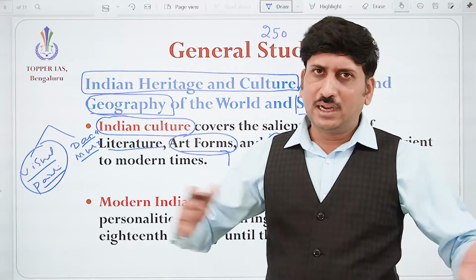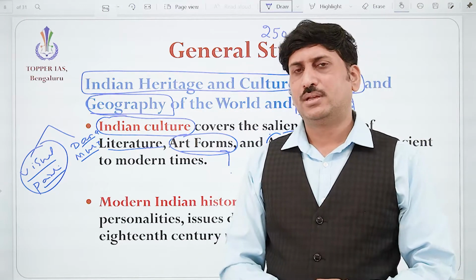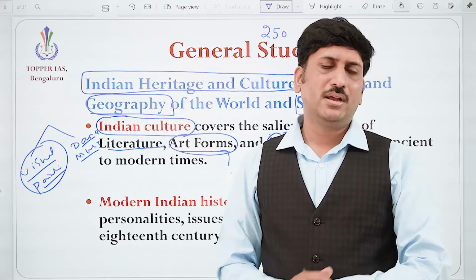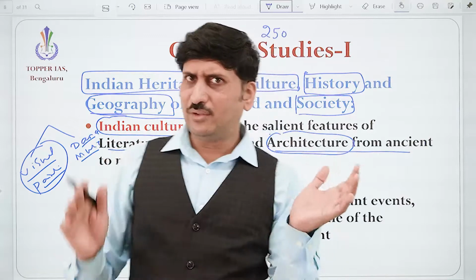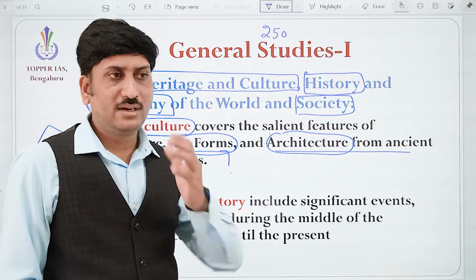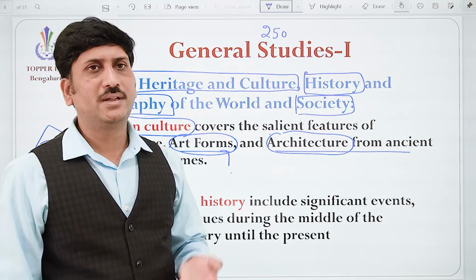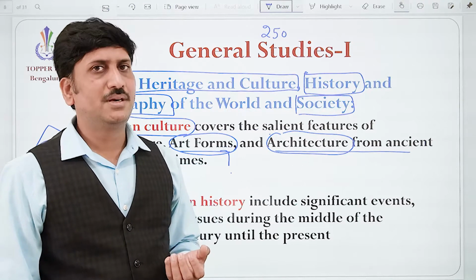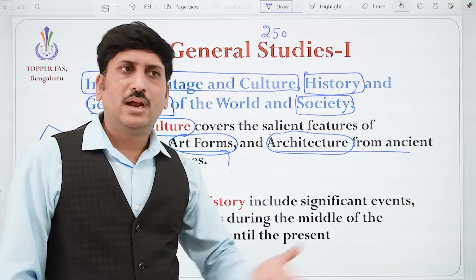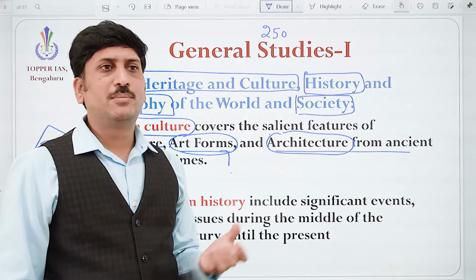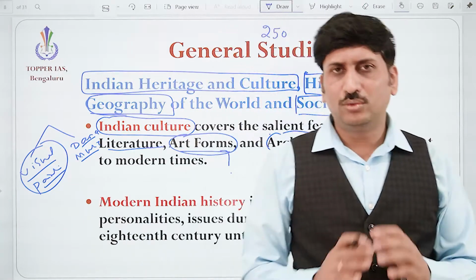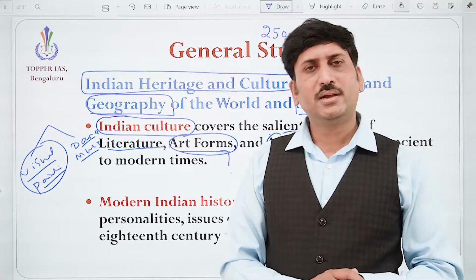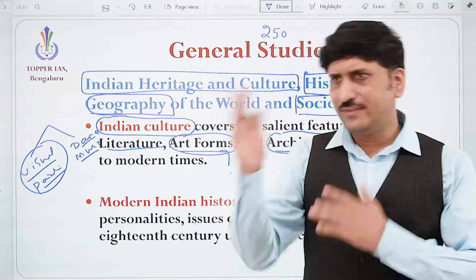How the city structure was there, how a bathing ghat was there, how an underground drainage system was there, how the bricks were of uniform size. That tells us something about geometry, something about measurement. The underground drainage system tells about sanitation, the importance of health, how they used to take care. Correct. So today we have similarities.